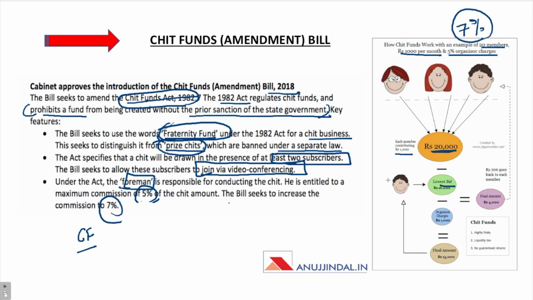So, what is going to happen is this one member says that I need money immediately. I have some requirement, I need money. Instead of taking this 20,000, he's going to bid for whatever he is going to borrow. So, let's say the amount that is there in the chit fund of these 20 members, in their piggy bank, is 20,000.